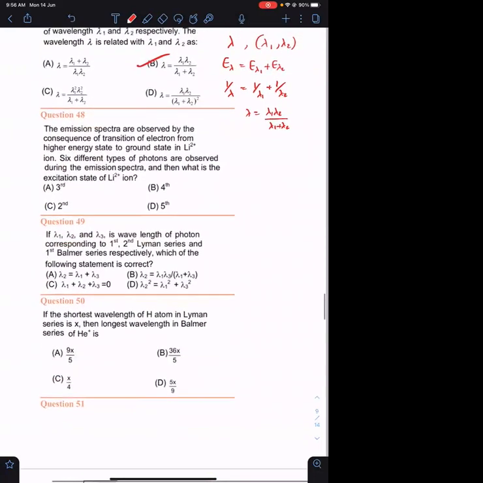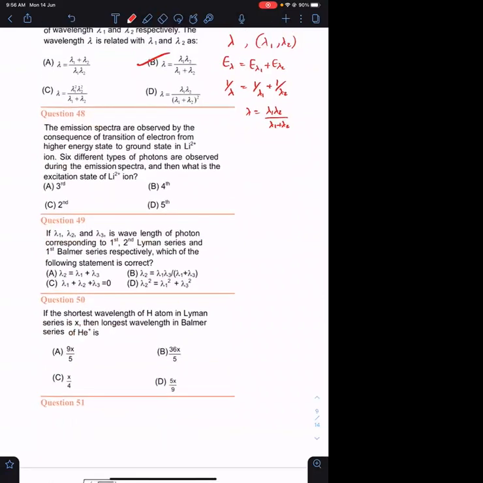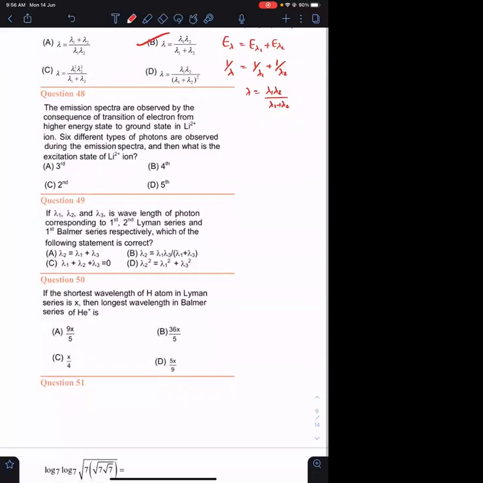Okay. Question number 48. Last 3 questions, everyone. After this we will take a 5 minute break. Last 3 questions. The emission spectrum was observed as a consequence of transition of electron from a higher energy state to ground state in Li2+. 6 different types of photons are observed during emission spectrum. Then what is the excitation state of Li2+? When will 6 photons come? N has to be equal to 4.